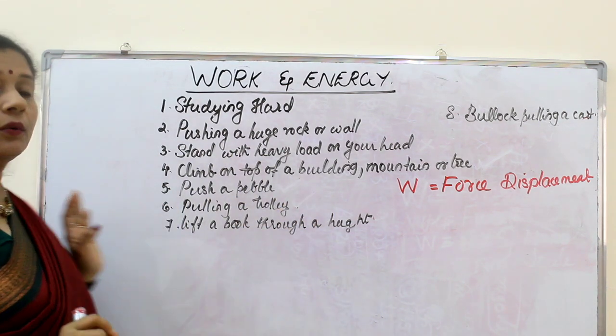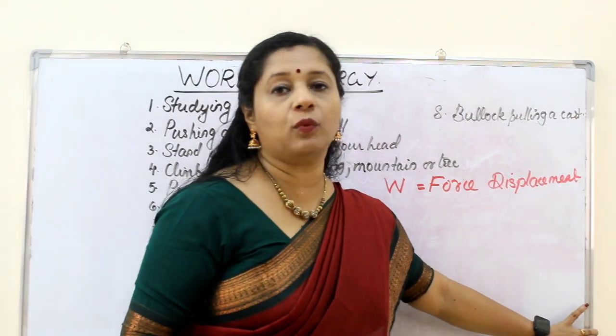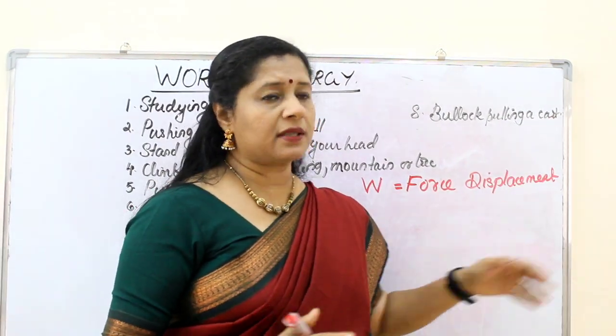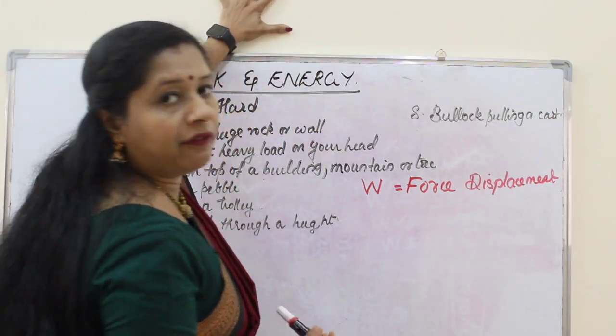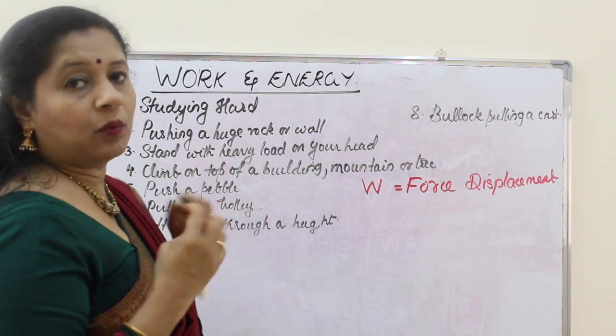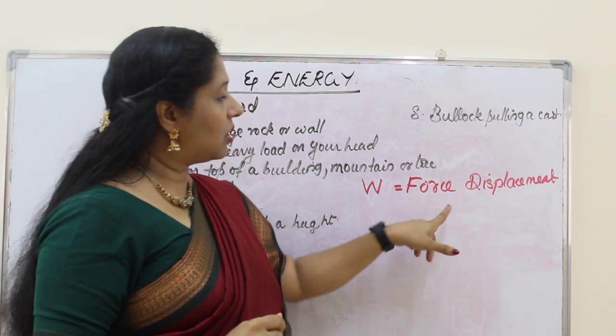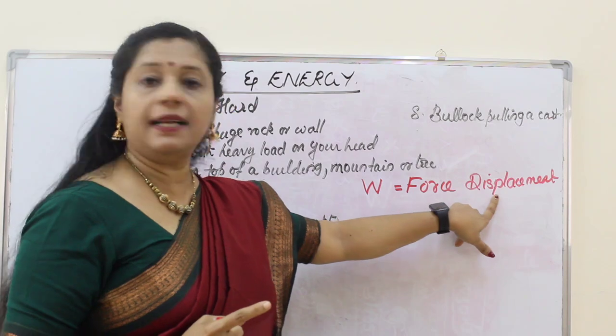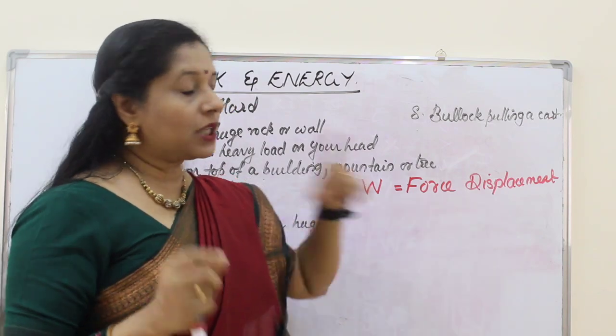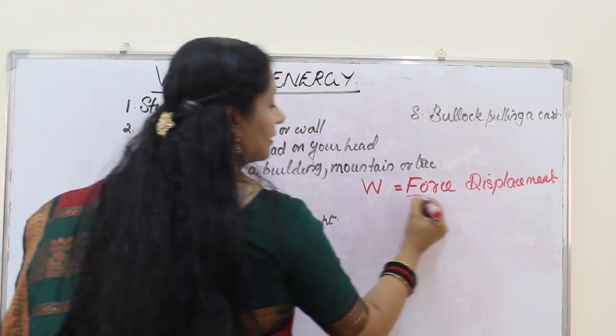This is called work done. So now in this case I have done work. I did not apply much force, but even applying a lot of force on the wall, the work done is zero here. Why? Because I am applying force, but is there any displacement? No. So work done depends upon two factors.